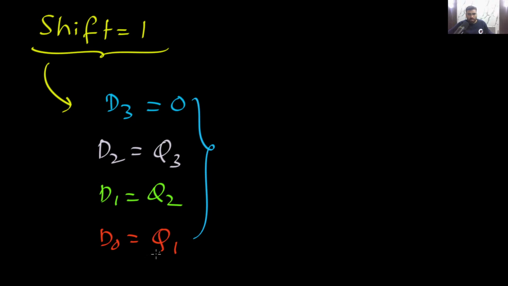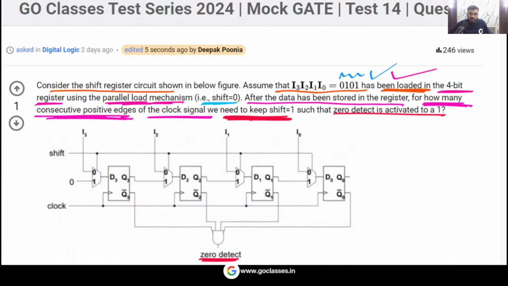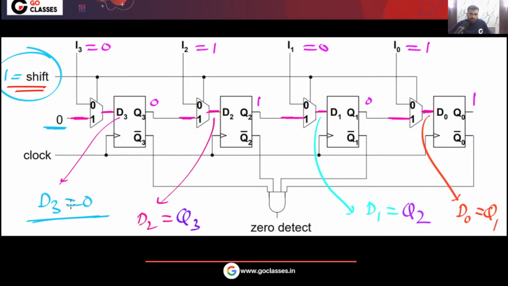I hope you understood. Now initially, what is the situation? Initially, what are Q3, Q2, Q1, Q0, and what are D3, D2, D1, D0? Initially D3 is 0, and D2, D1, D0 are 1, 0, 1.